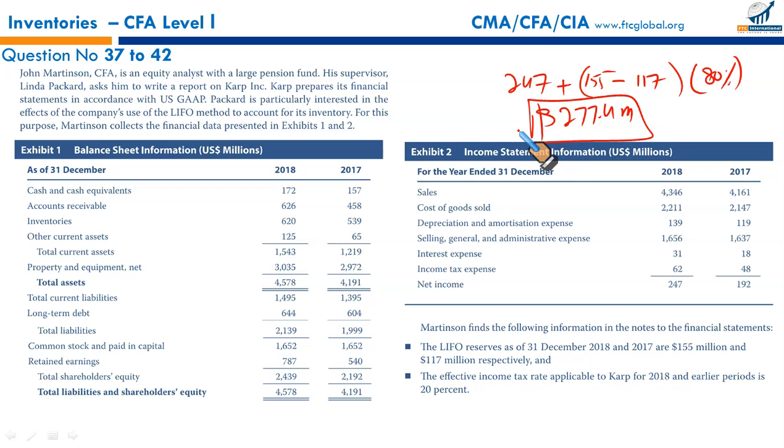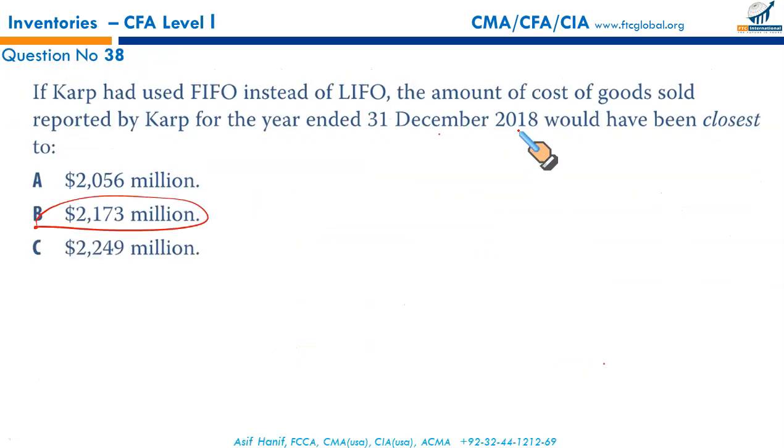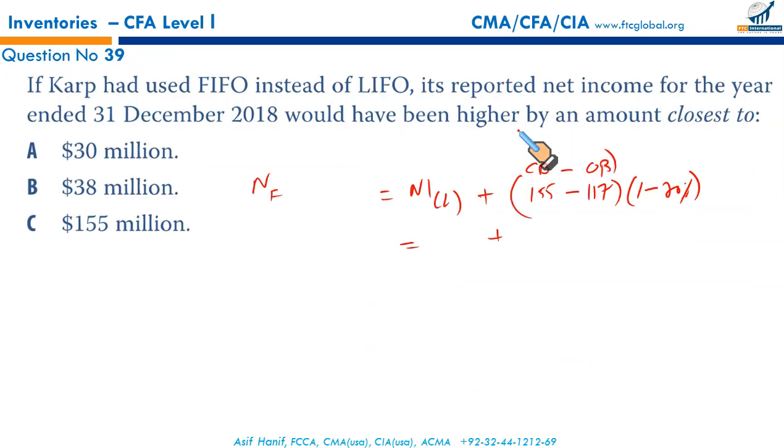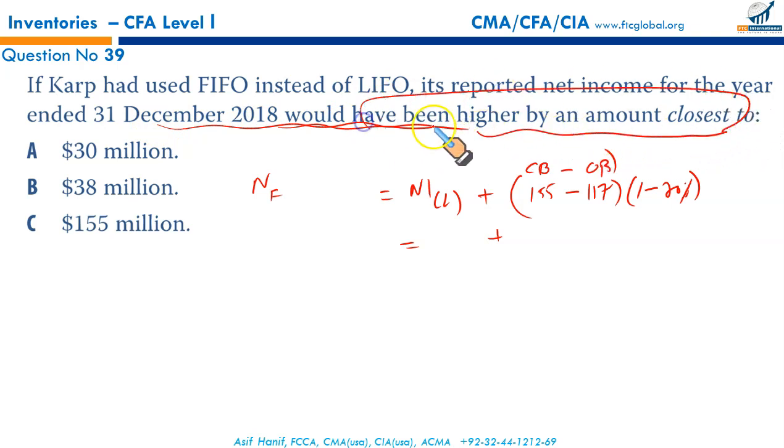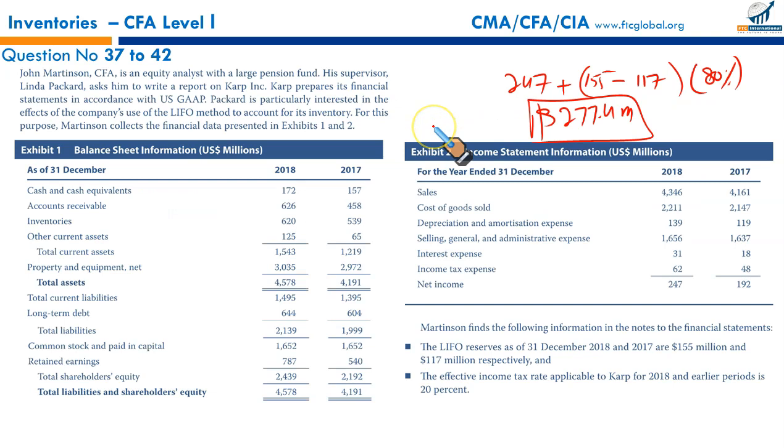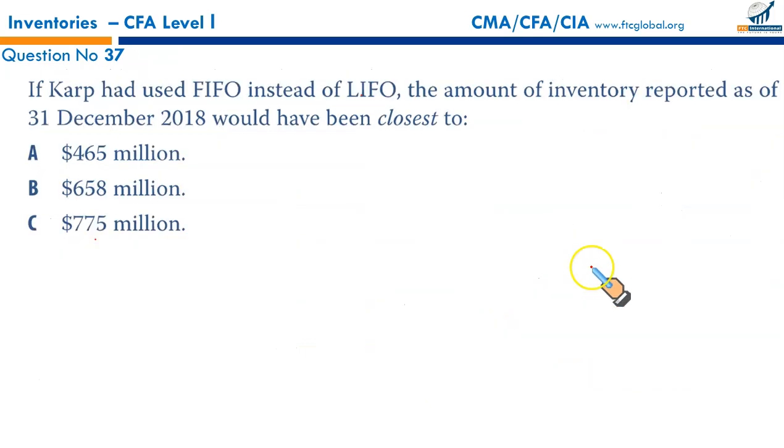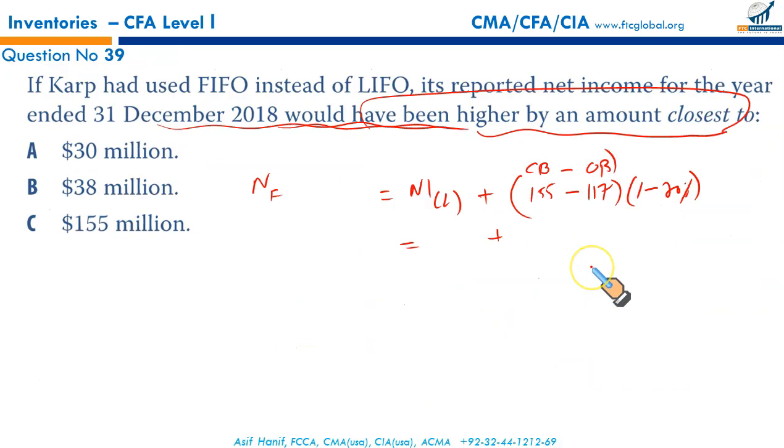Are we required to calculate this, or did he ask us to calculate the difference? It says what would be the difference, how would the income be different? How higher or lower? So you just need to calculate the difference. So we have the numbers here, 277.4 versus 247. So this difference of 30.4 million means your income under the FIFO method will be higher by 30.4 million. So this would be A.